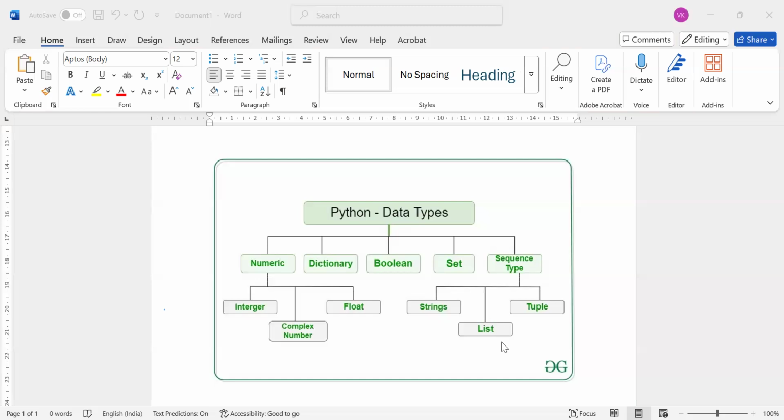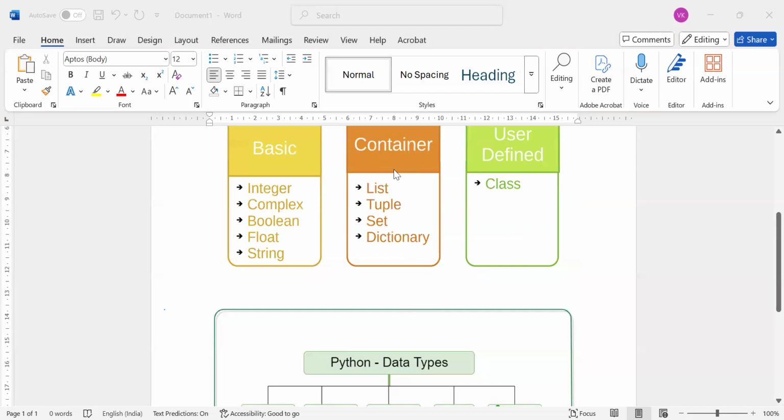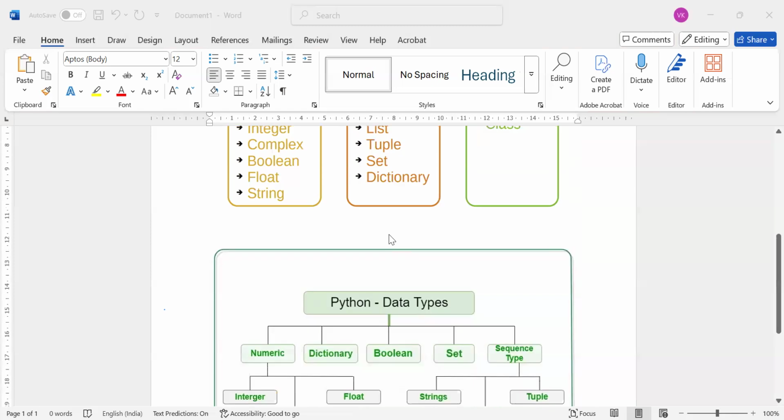So keep in mind. But what is list exactly? List is nothing but a container. Not only list, tuple, set, dictionary, these are also containers only. So keep in your mind, we are dealing here with containers. A container is a data structure which is used to hold and manage your elements. Elements means whatever item you want to keep inside the memory. I hope this is clear with you all. So make a note.